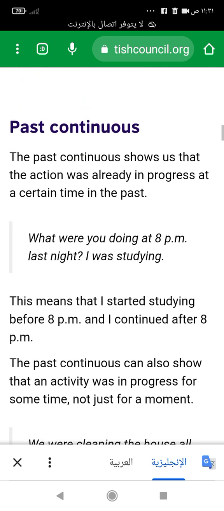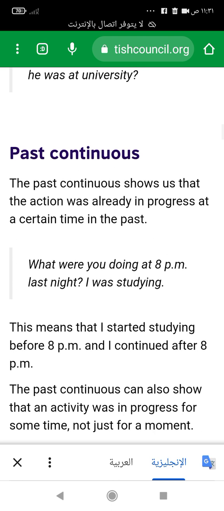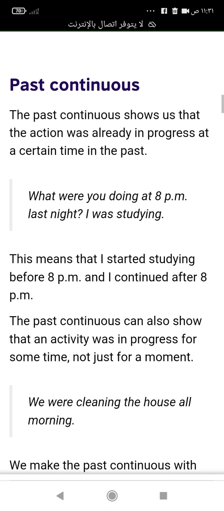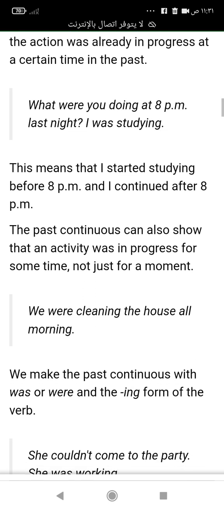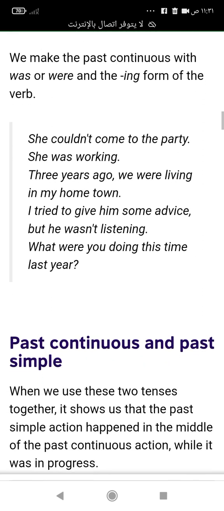We should know the past continuous expresses an action already in progress at a certain time in the past. The form of this is was or were and the verb plus -ing.